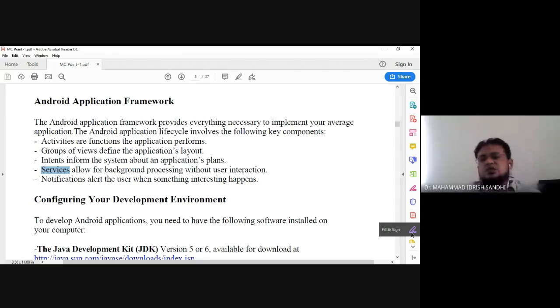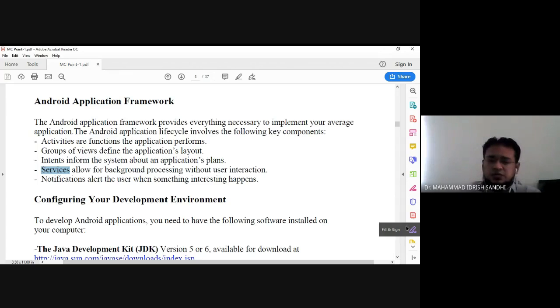Okay, so I hope all of you understand the Android application framework. Basically it involves 5 components. First of all, it is activity. Second, it is layout or view. Third, intent. Fourth, service. And fifth, notification that you receive on your mobile. Clear?